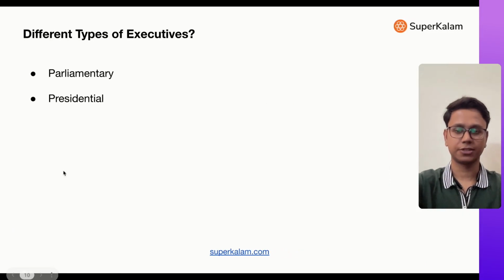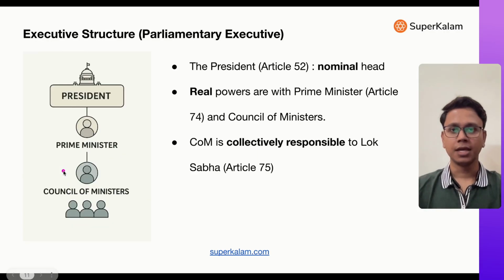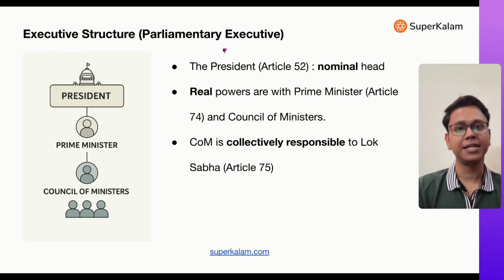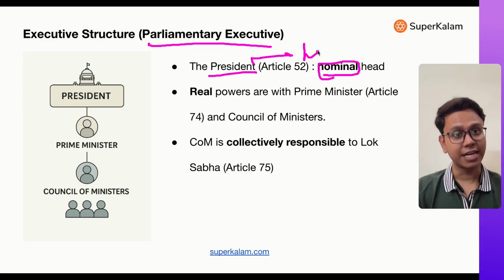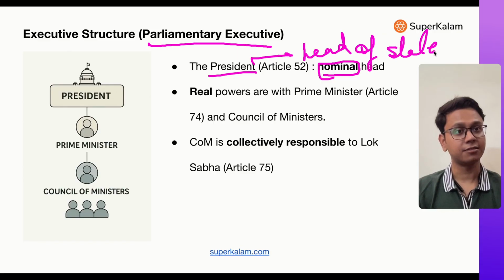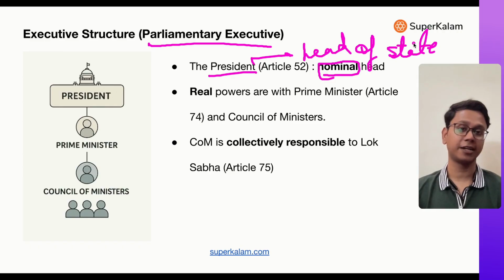Now in India, the executive structure follows a parliamentary executive. Now, this is an important point. Parliamentary executive means there is a president who is the nominal head, or you can say president is head of state, head of country. He's the first citizen. Currently, Draupadi Murmu ji is the first citizen of India.